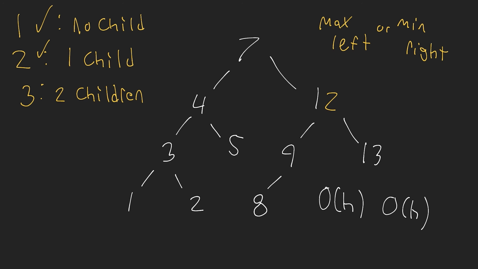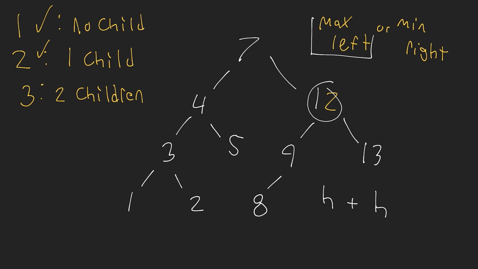because, for example, we could be deleting the root node. If that's the case, then we need to locate whatever the node is in the left subtree or the right subtree, which could take us, again, up to big O of H time. So if we're writing this out more formally, we have one H time operation to locate the node that we want to delete. Then we have another H time operation to locate either the maximum node in the left or the minimum node in the right. And then once we do that, the deletion operation will happen in big O of 1 or constant time, okay? So that means that we have 2H, we can reduce the 2 here, and that gives us a big O of H time complexity for performing the deletion in a binary search tree.